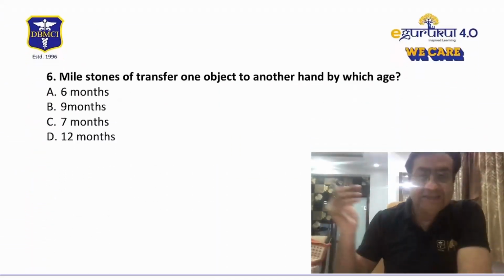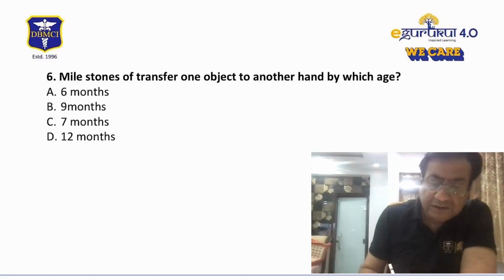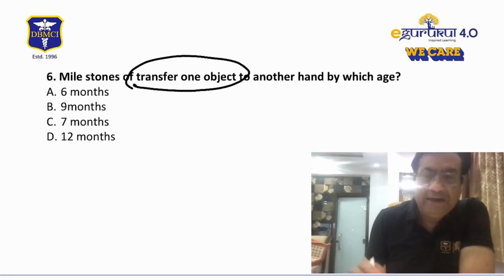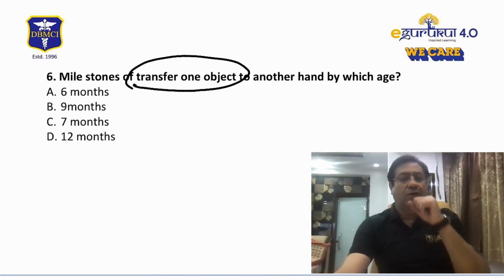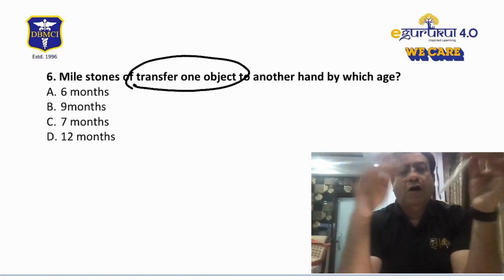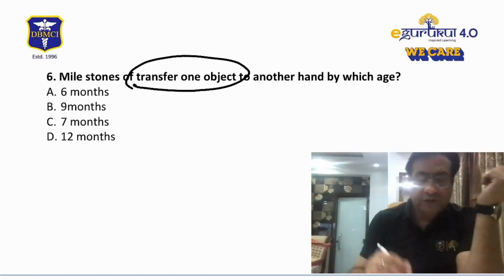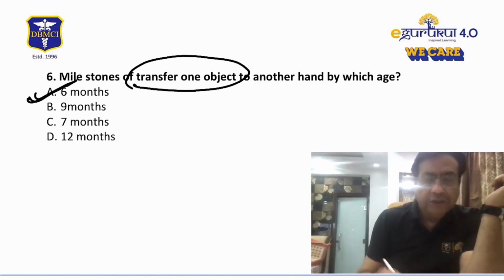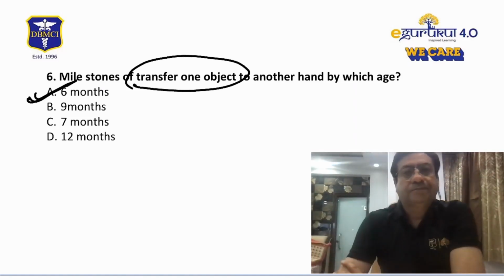Coming to question number 6, which was again a question on milestones, something that I have repeatedly taught in my classes about the time when the child is able to transfer objects from one hand to another hand. This is usually between 5 to 7 months of age. So 6 months should be the correct answer.